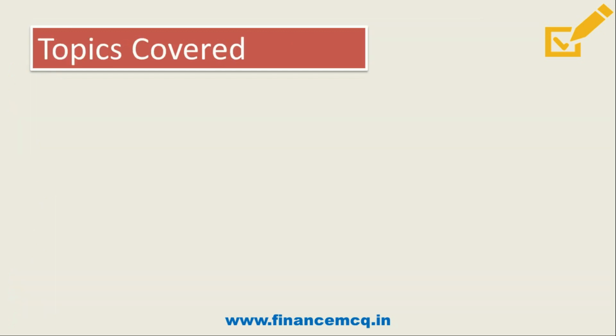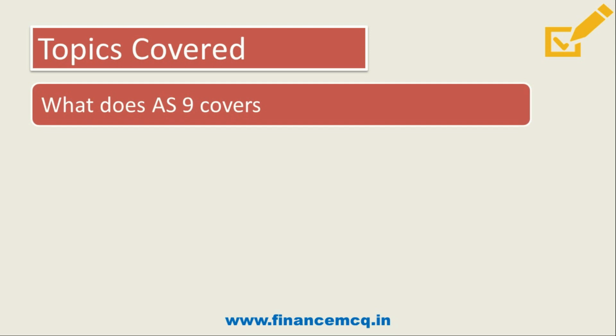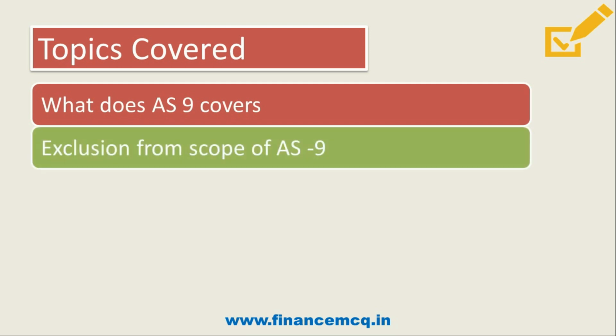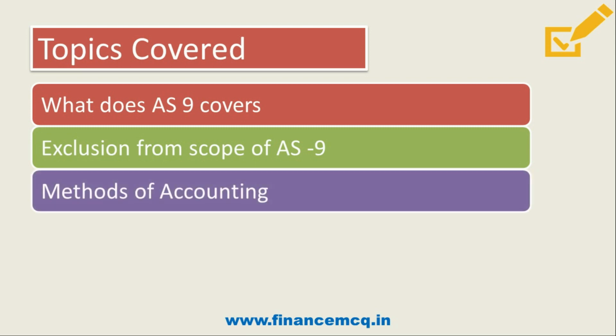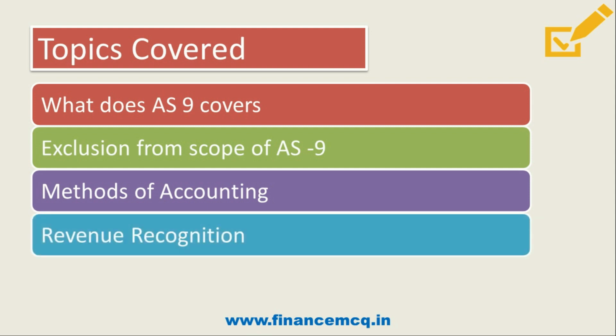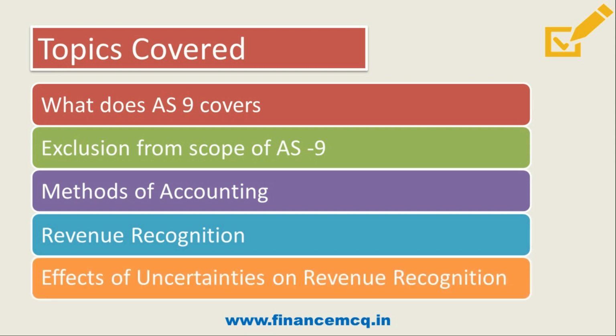Friends, in today's topic we have discussed what AS9 covers, that is the scope, then exclusion from scope of AS9, then we talked about methods of accounting, and then we discussed revenue recognition from sale of goods, rendering service, and from other resources, that is interest, royalties and dividend income, etc. And we have also discussed effect of uncertainties on revenue recognition. Friends, I tried to cover all the important points from AS9 revenue recognition which were important and relevant for your SEBI Grade A exam paper 2.